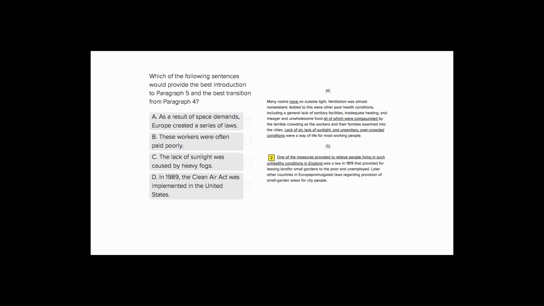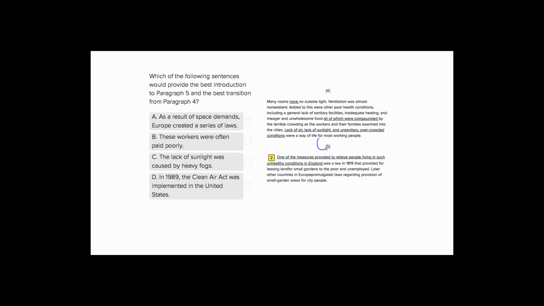The question is asking us, which of the following sentences in the answer choices provides the best introduction to paragraph 5 and the best transition away from paragraph 4? So we want to find something here that's going to lead us from 4 into 5 logically. So let's first see what 4 is about.